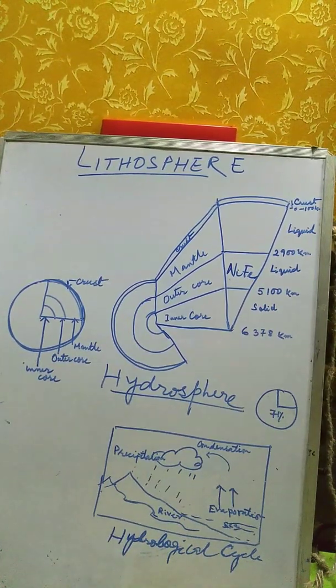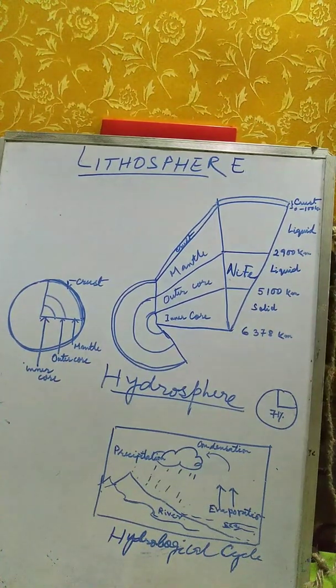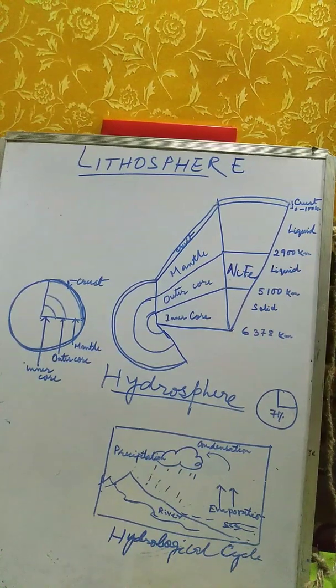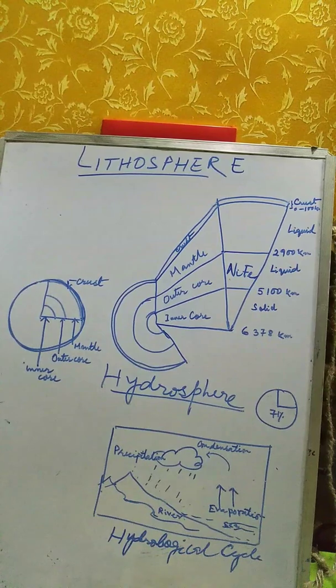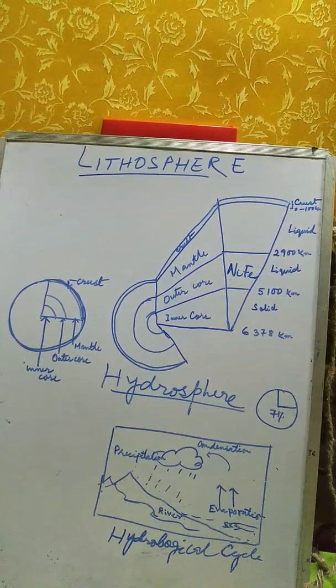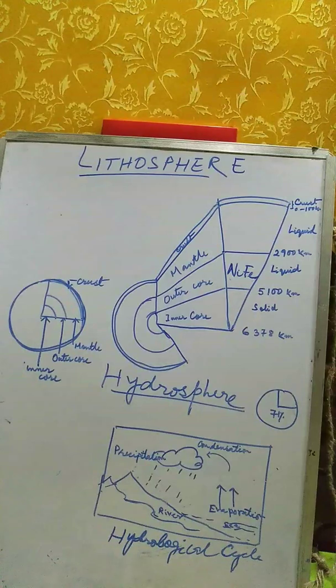So let us sum up our class here. In the next video we will study the drifting of continents, how before there was only one landmass, that was Pangea, and how Pangea drifted apart. What were the forces for the drifting of Pangea? We will study in the next class.